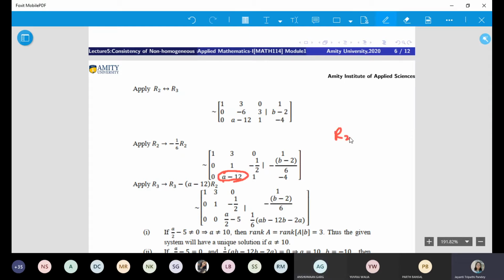So multiply R2 by A minus 12 and then subtract it from R3. So it is R3 minus this. R3 is changing, because we are converting it into upper triangular form. So when you do this, this will become 0. Whatever you have here, you write it down. Now what we have got, this is our final matrix. Is this matrix clear to you?